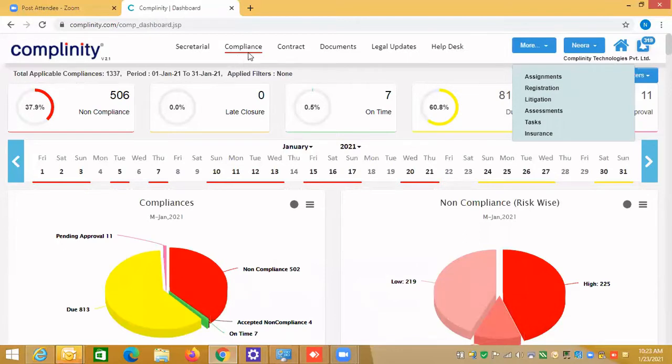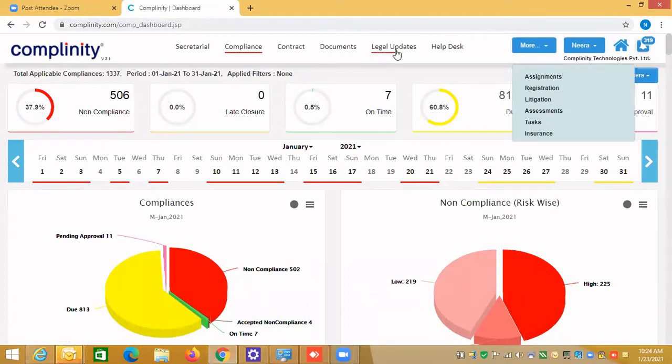Then contracts: if you have contracts for your organization, or if you are providing services to other organizations or companies, you can upload or create contracts for them. And any document which you upload into the system, you can see the consolidated view of all the documents in the document management system.